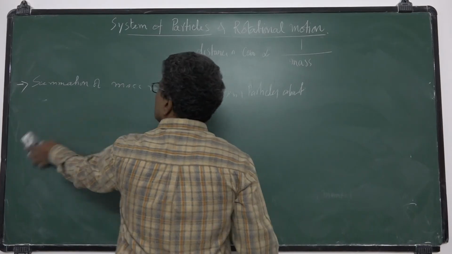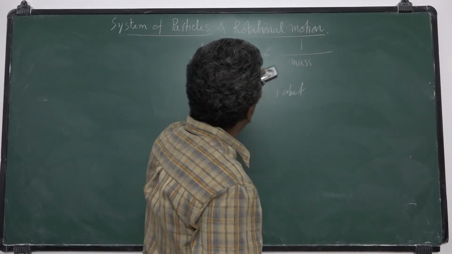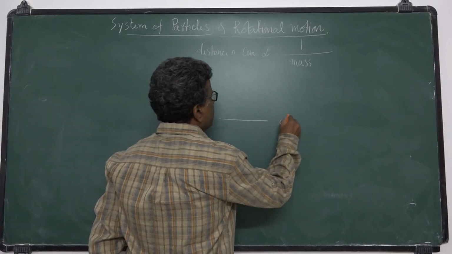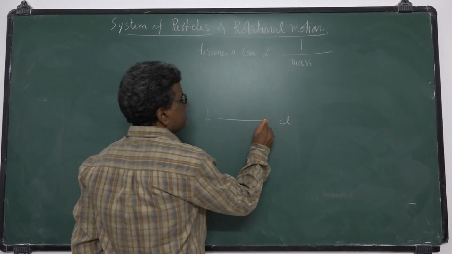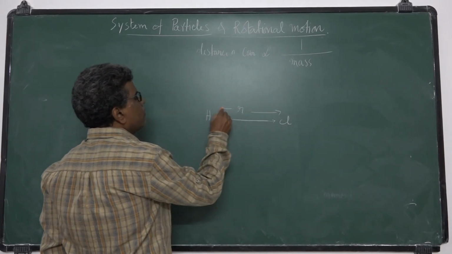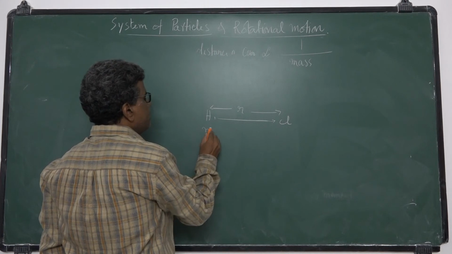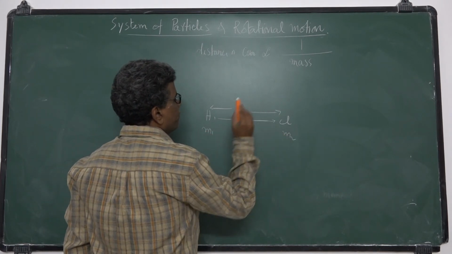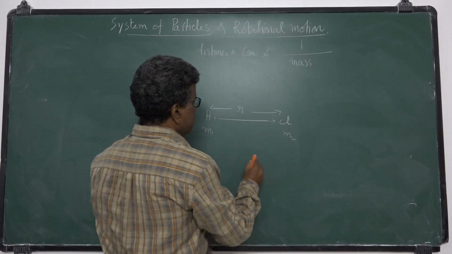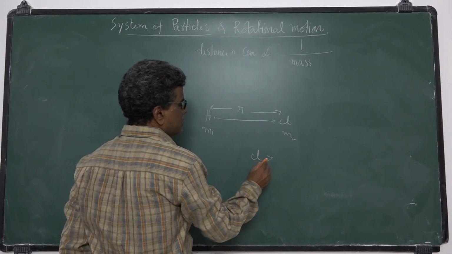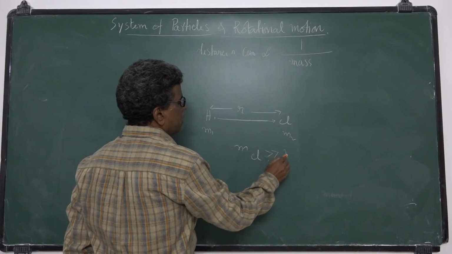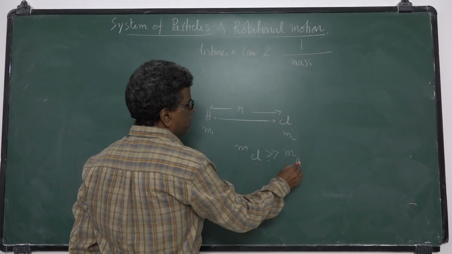For example, there is an HCl molecule. What is the center of mass of this? They are separated by distance r. Let this be m1 and this m2. The mass of chlorine is very much greater than the mass of hydrogen.